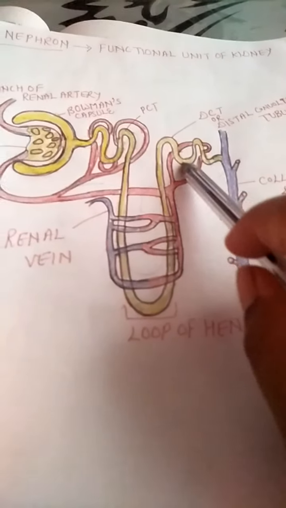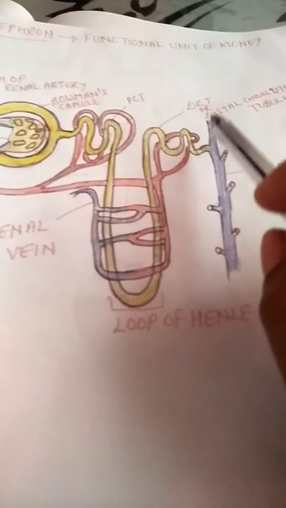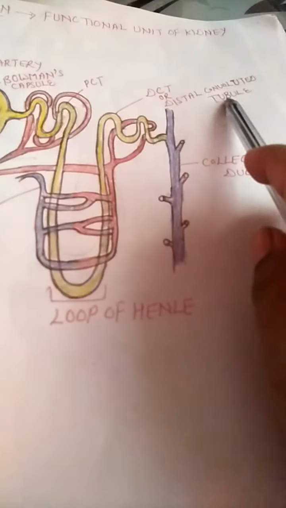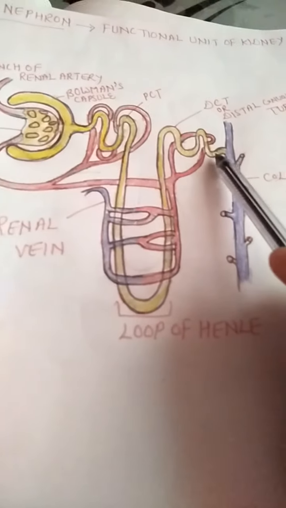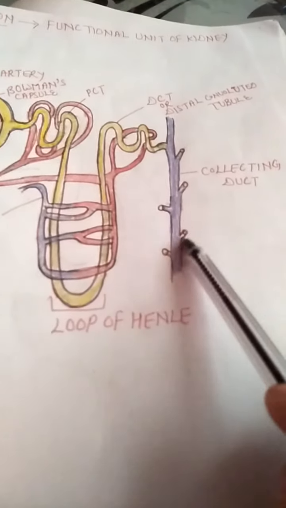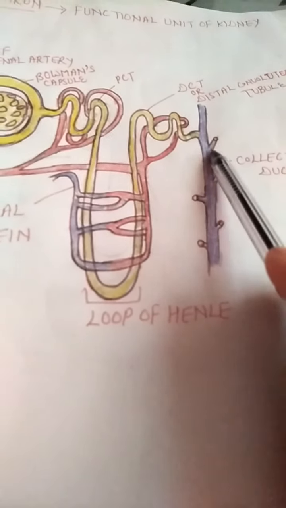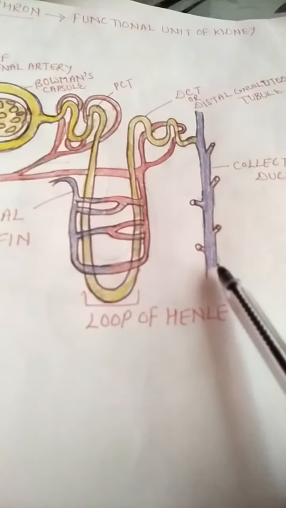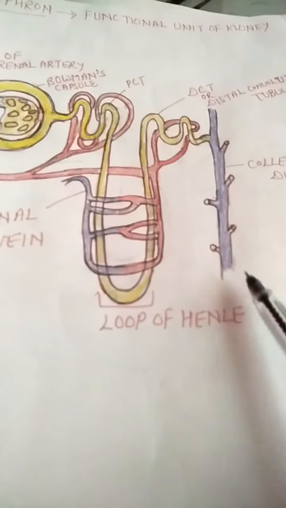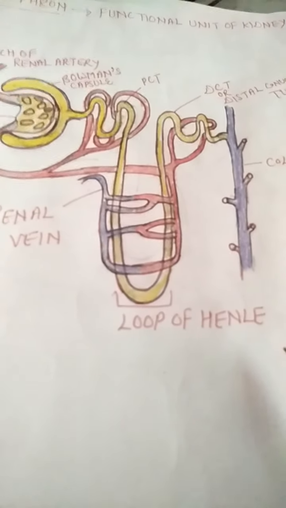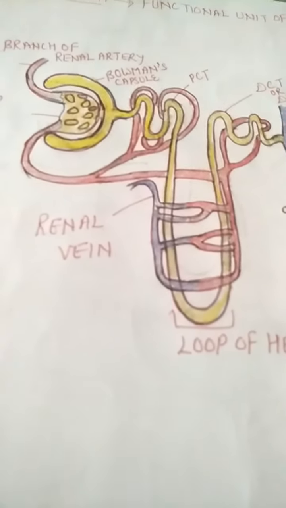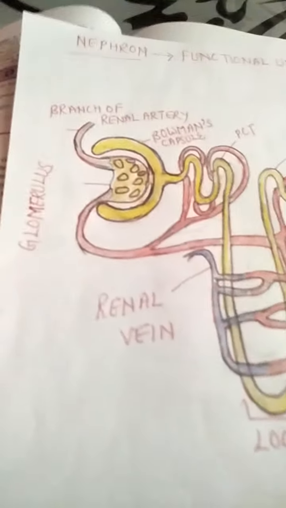Again it leads to a coiled structure, and this is the DCT. DCT means distal convoluted tubule, and at the end there are the collecting ducts which collect the urine formed from different nephrons and lead ultimately into the ureters, and the ureter leads into the urinary bladder, and from the urinary bladder urine moves out of the body.